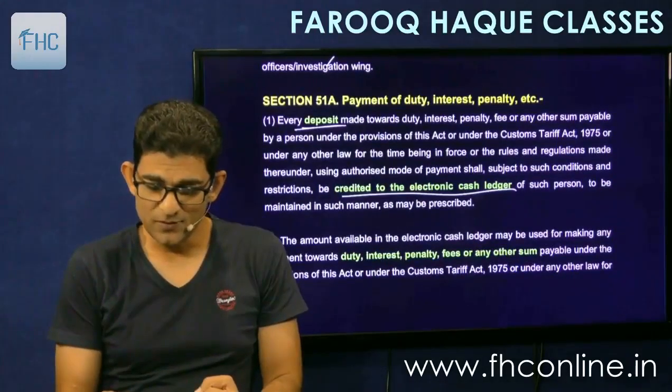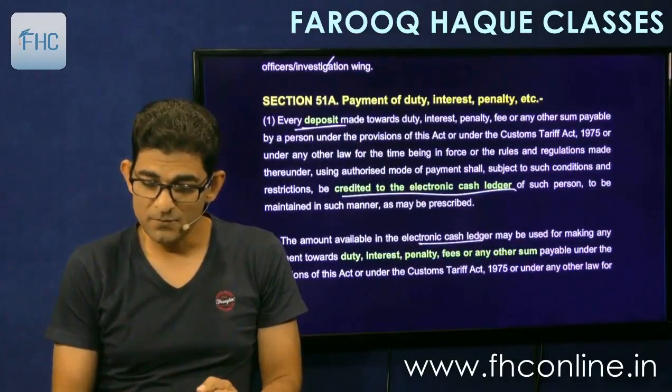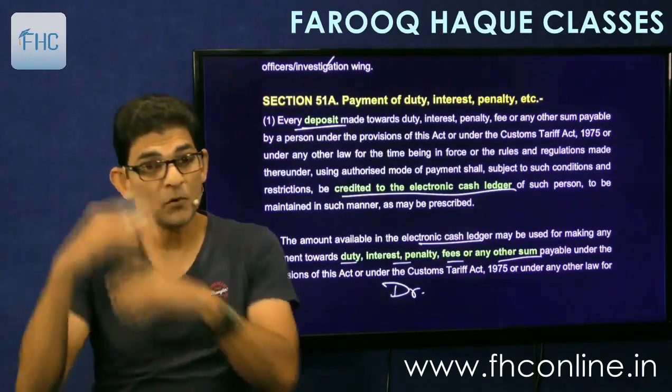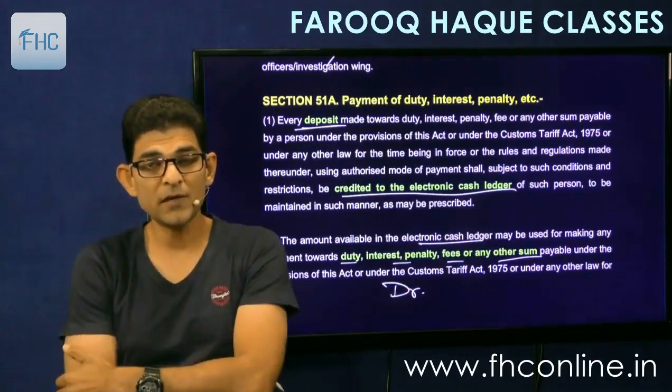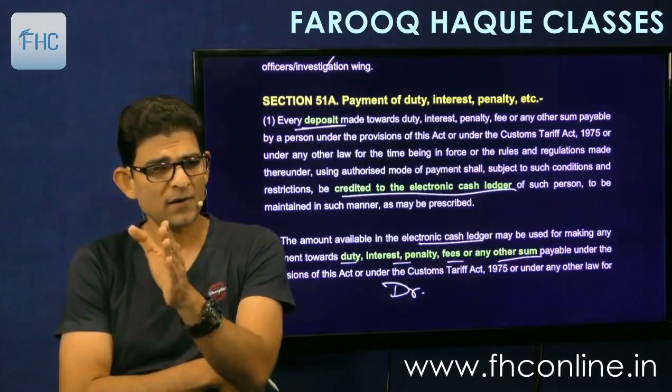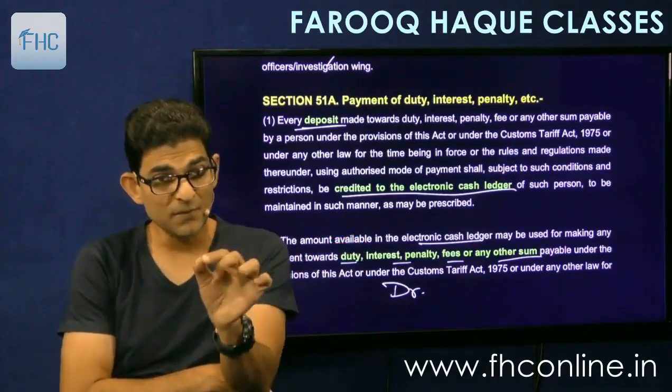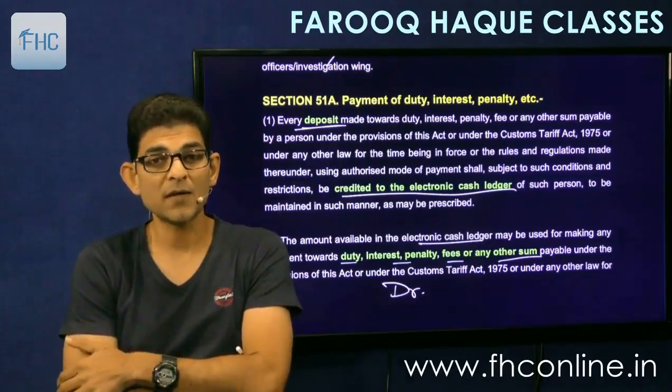And then the amount available in the cash ledger may be used to make any payment towards duty, interest, penalty, fees, or any other sum. Simple. So that is debit. So deposit of money is credited to our electronic cash ledger, and apportioning that balance towards the payment of duty is debit to electronic cash ledger.